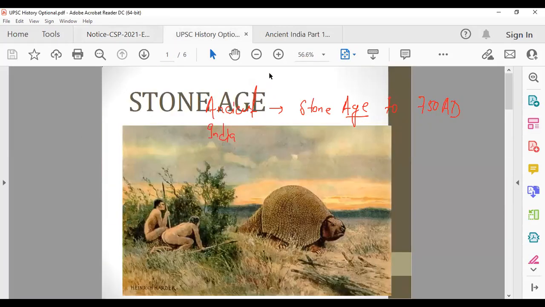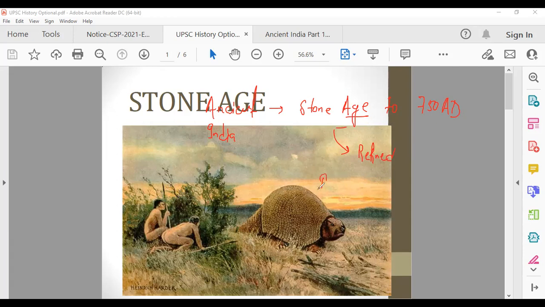So the Stone Age is Paleolithic, Mesolithic, Neolithic age, based upon the stone equipment which they were using. It was getting more and more refined, and hence the period was changing. In the Paleolithic period, they were using bigger stone weapons, then it got refined, got smaller, better. So that is the Stone Age, then up to 750 AD.